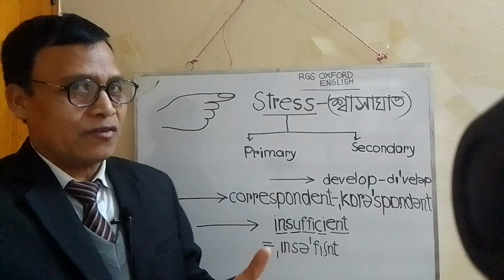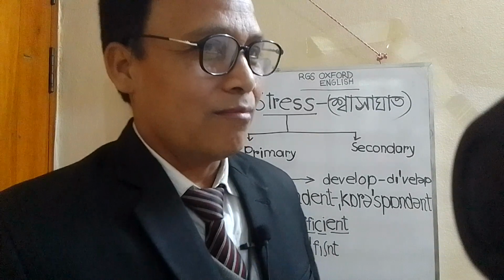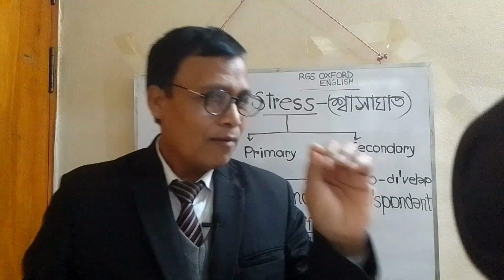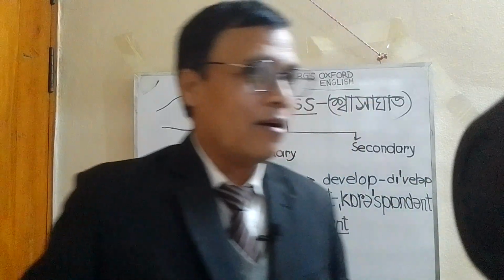Primary stress, what is primary stress? Primary stress is a slant stroke on a syllable, or on a part of a word.